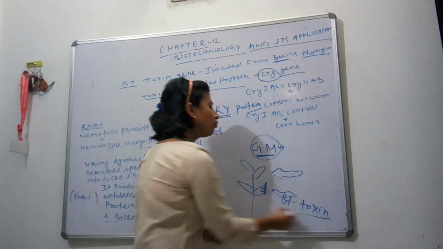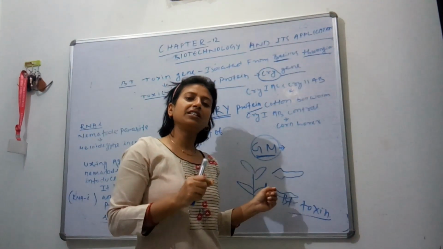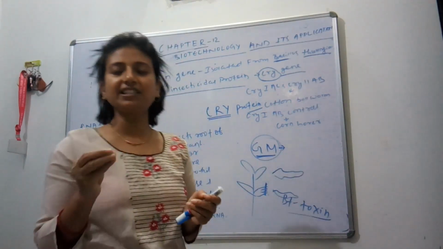When the Bt toxin enters the insect's body, it causes lysis.